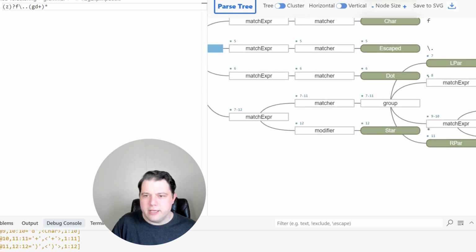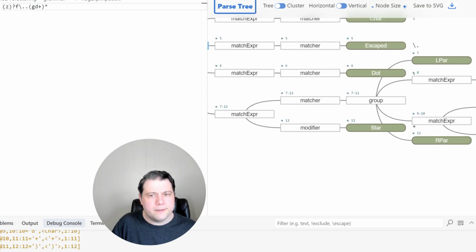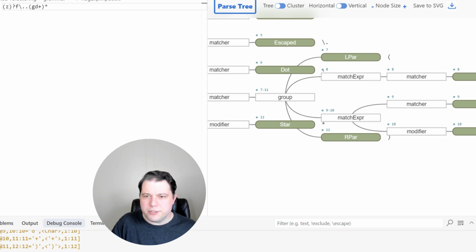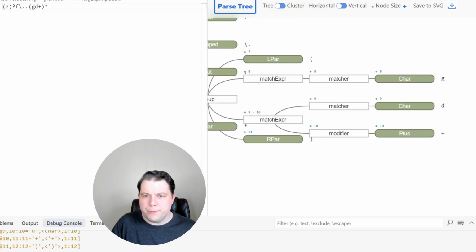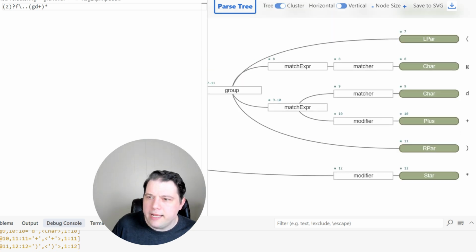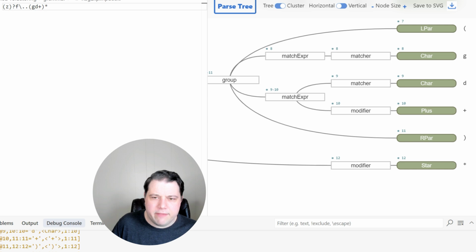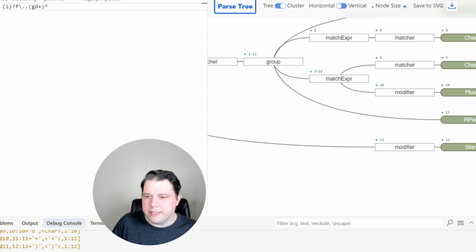And going to the next one that's a group here, we have this more complex group, open paren, and we have a match expression of G, character literal, and then the group has a second match expression, which has a matcher of D and a modifier of plus.